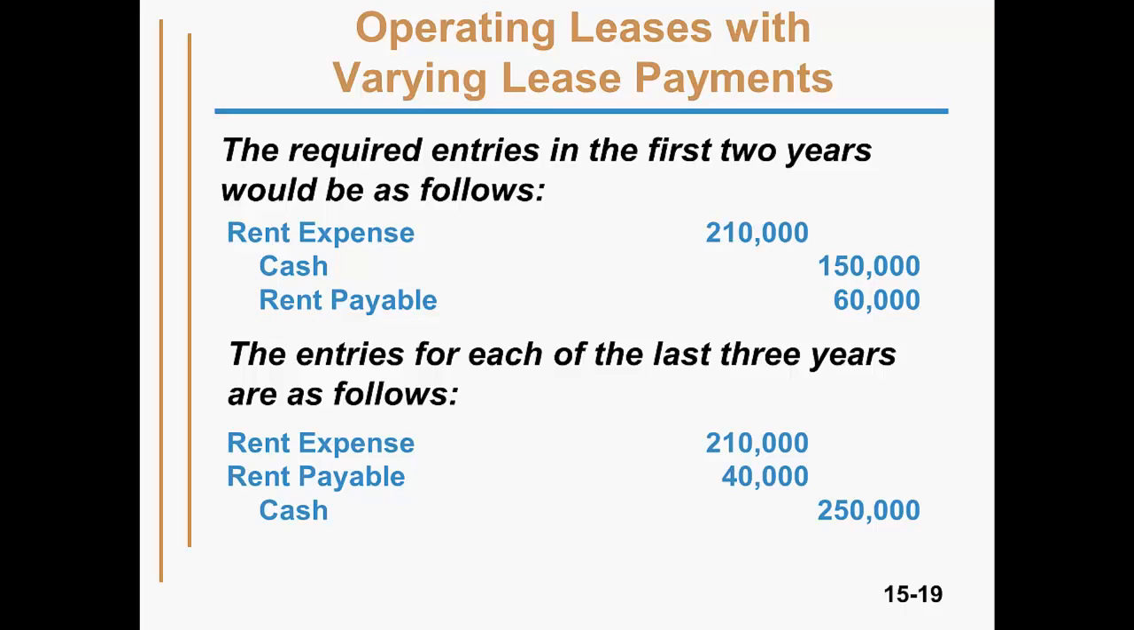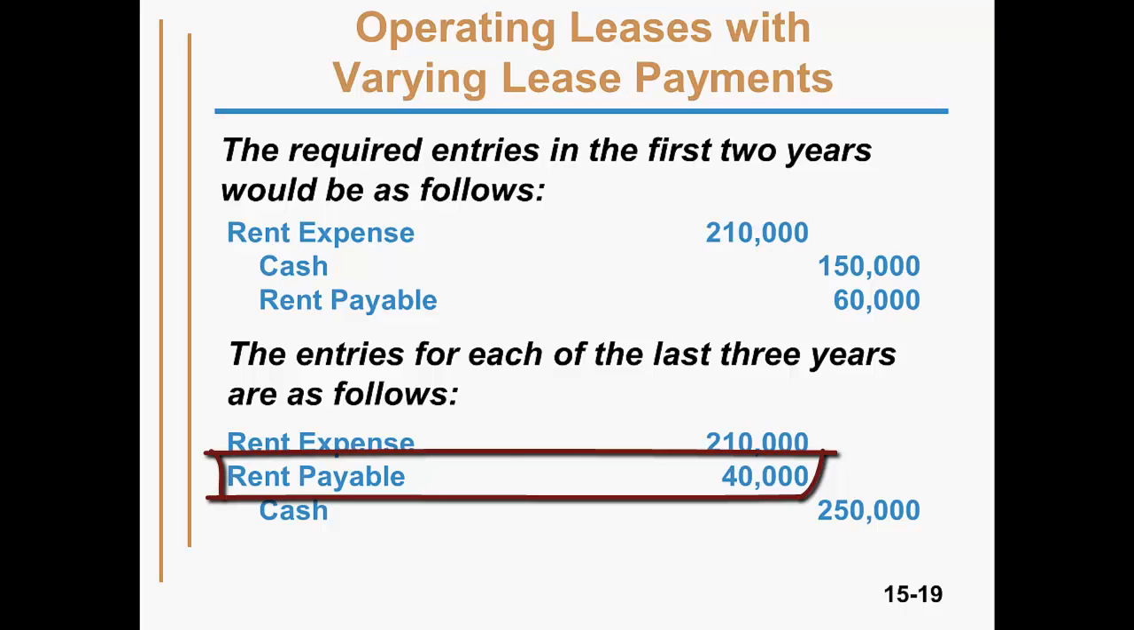In the third year, the payment is larger, so the rent payable account can be reduced. By year 3, $120,000 has accumulated in the rent payable account, so to reduce that over 3 years, we debit rent payable $40,000 in each of the last 3 years.